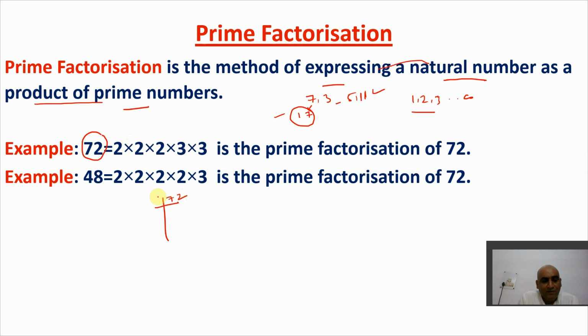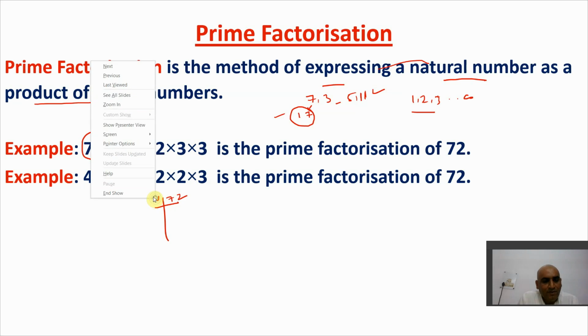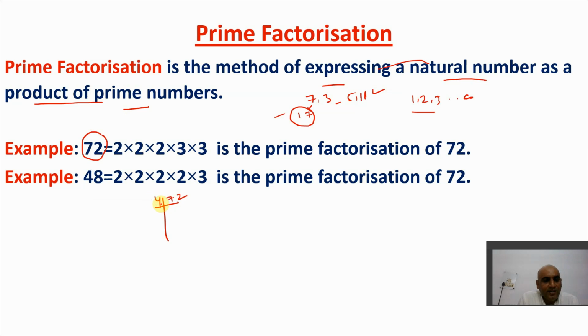I always have to divide it by a prime number, never by another number, because 72 can be divided by 4 also, and 8 also. If I divide by 4, that is not wrong, but it is not what we are looking for in prime factorization, because 4 is not a prime number. Why is it not prime? Because it is divisible by 2. I hope you get this point, right?